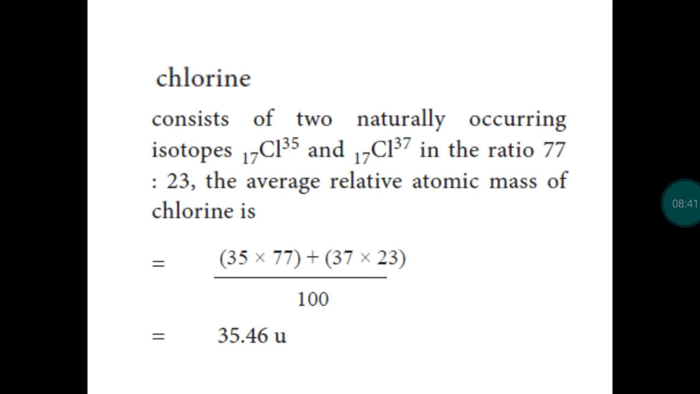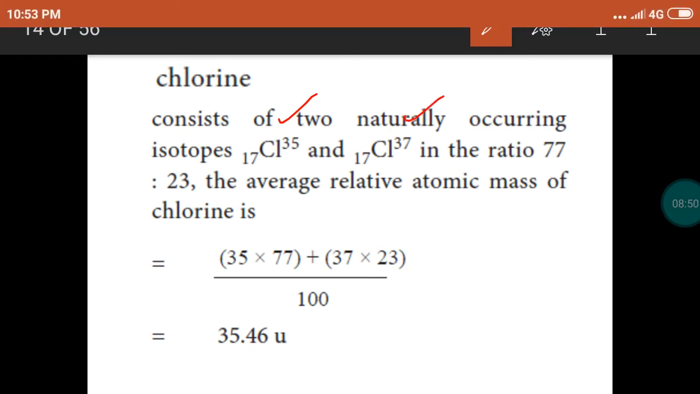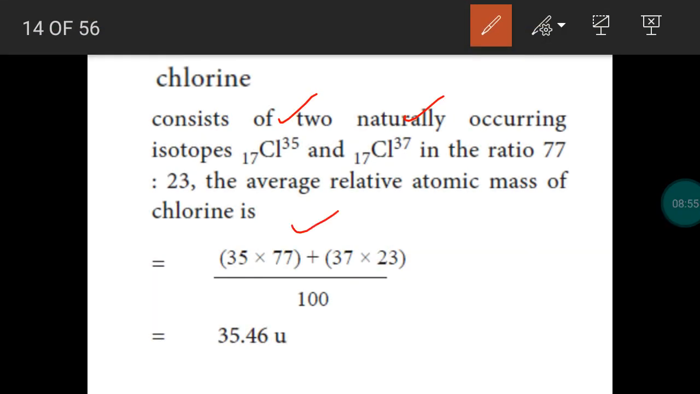Take chlorine. The chlorine element exists in two isotopic forms: chlorine with mass number 35, and chlorine with mass number 37. Their abundances are given here. Chlorine-35 has an abundance of 77%. Chlorine with mass number 37 has an abundance of 23%. So we take the average. This is the average atomic mass of the chlorine element, 35.46 unified atomic mass.